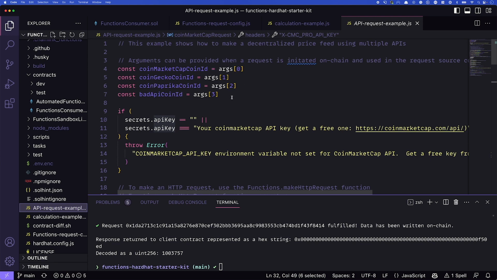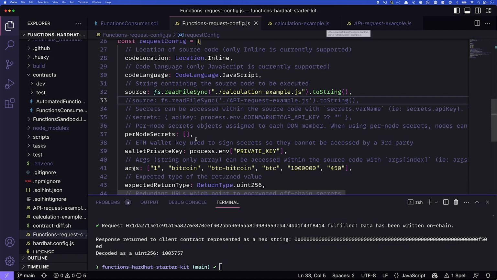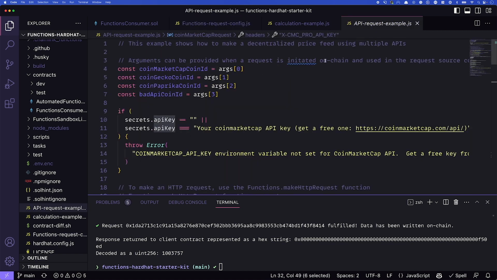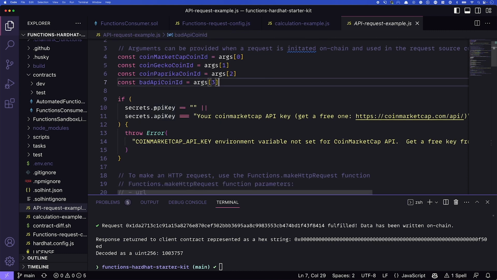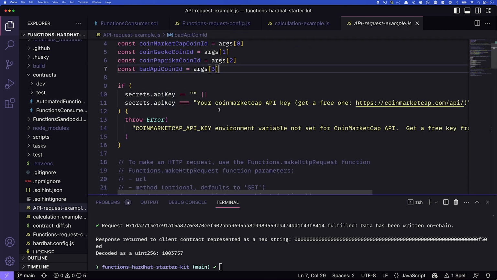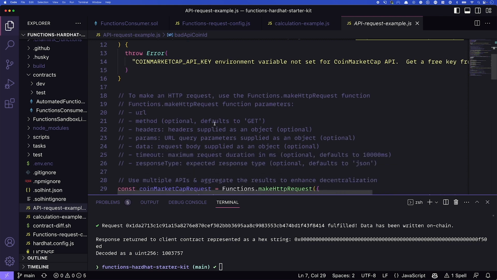It's going to use some arguments that are passed in. Remember, those are going to come from our request config. So it's using one, Bitcoin, BTC, Bitcoin, and BTC. It then will check and see if we have our secrets.apiKey. The reason we'll need that is for CoinMarketCap. If it doesn't have that set, it'll error out.